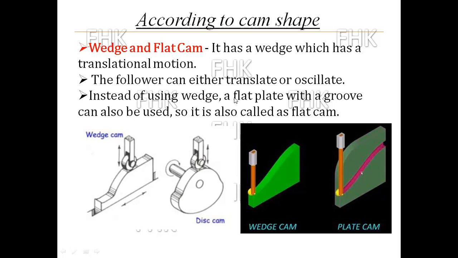Instead of using a wedge, a flat plate with a groove can also be used, so it is called a flat cam. In this image, we can see the groove on the plate, so it is called a plate cam.